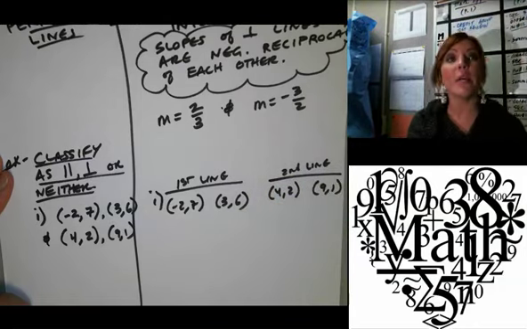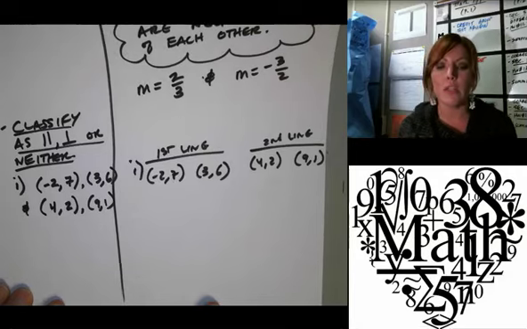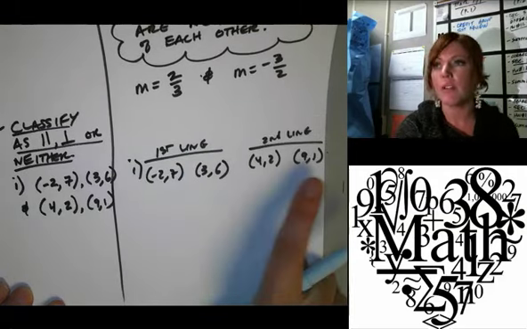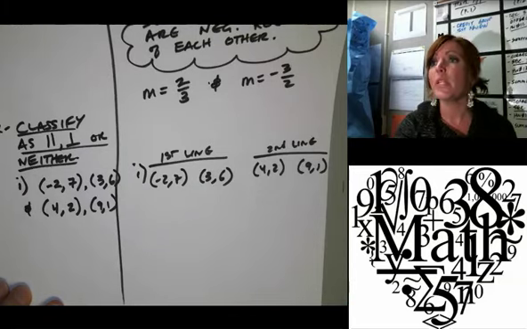Okay, so can somebody tell me how they think we could go about this problem? If we're trying to figure out whether the first line is parallel, perpendicular, or neither to the second line, what would we do?